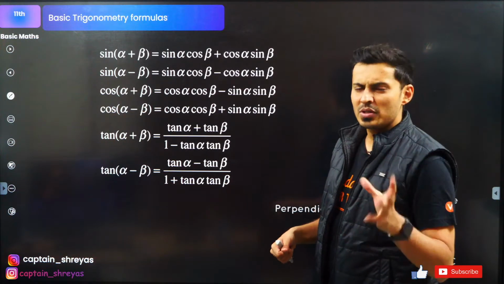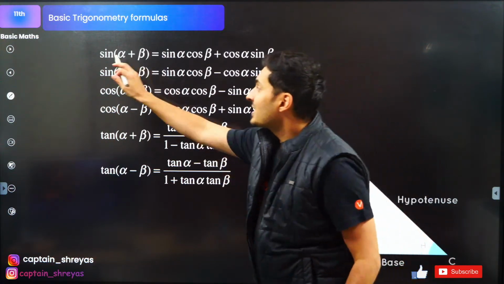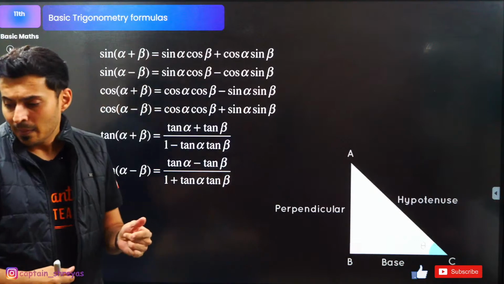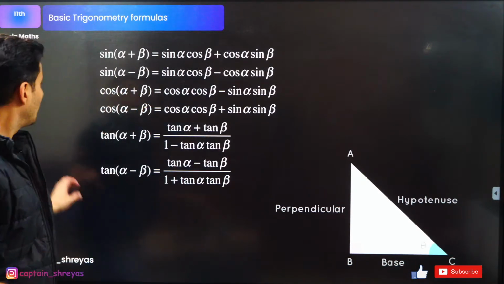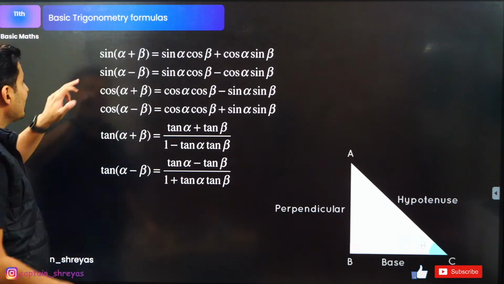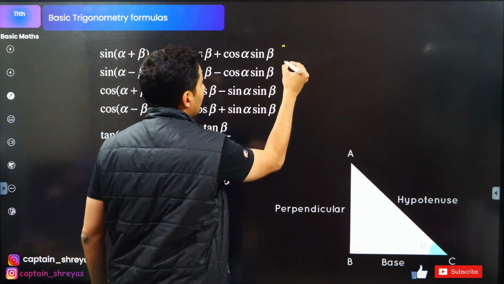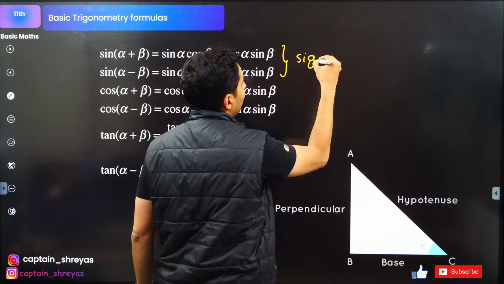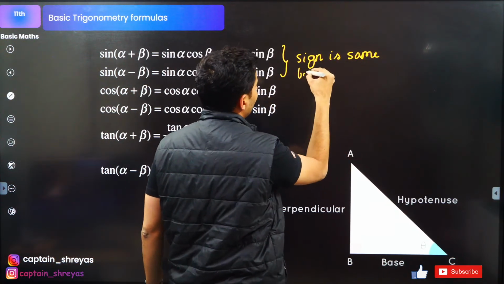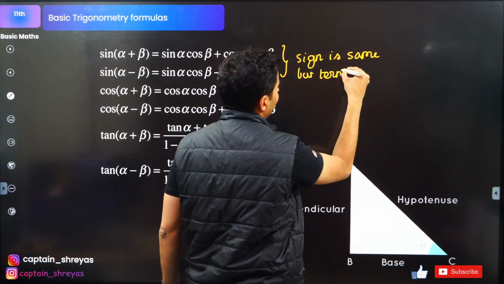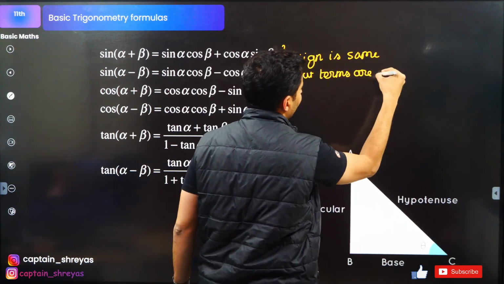Looks confusing, but I'll tell you a trick. In sine, whenever you have sine, for these two, the sign is same, but terms are different.